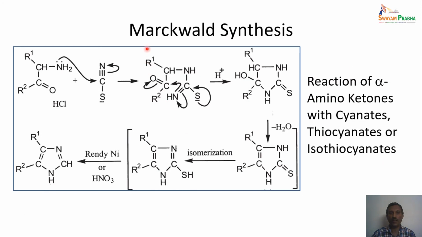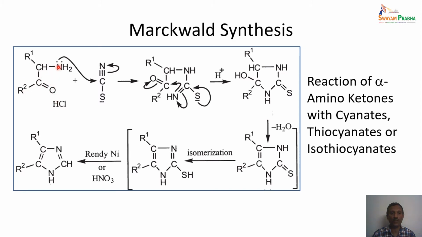And the next one is Markwald synthesis. In this particular case, the reaction of an alpha amino ketone happens with cyanides, thiocyanates or isothiocyanates. So this is the cyanide molecule shown here. So this is our amino ketone. So this amino ketone hydrochloride salt is there.